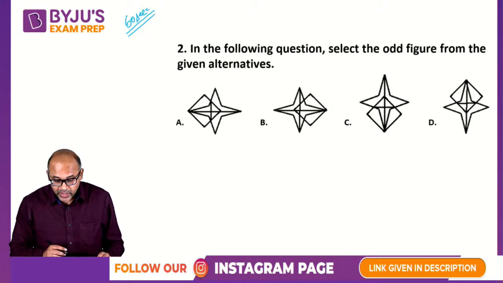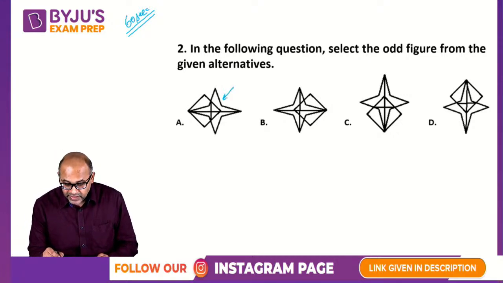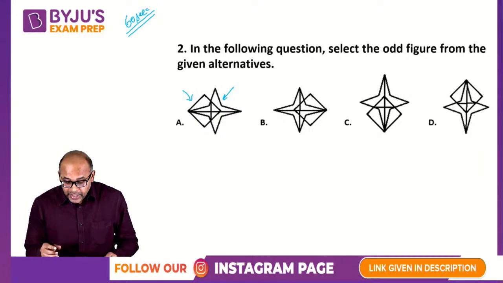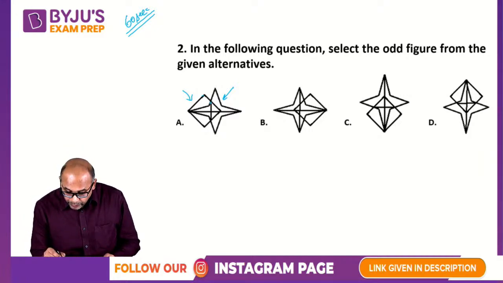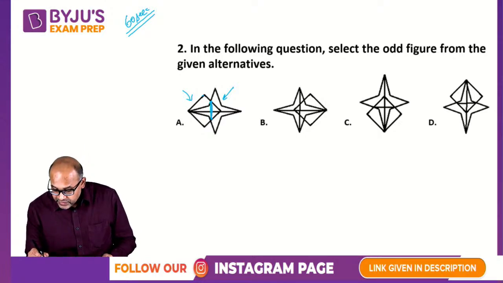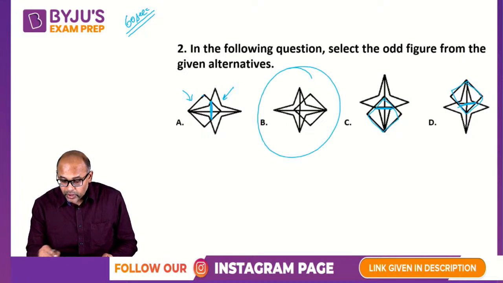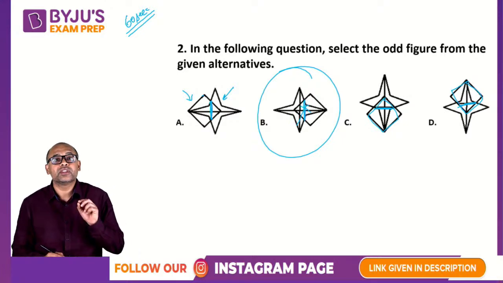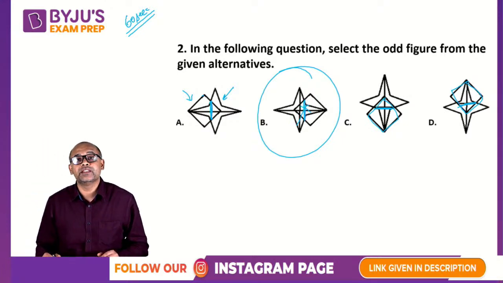If you notice, what is happening here is you have a star and you have a square or a rhombus, whatever you call it. I think it's a square. Now, when this square is here, the point of these two is connected by a line. Similarly, when the square is here, this is connected by a line here. And again, over here, this is connected by a line. However, if you look at option B, the line should have been here like this, but it is missing. So that is the reason why option B is the odd one out.